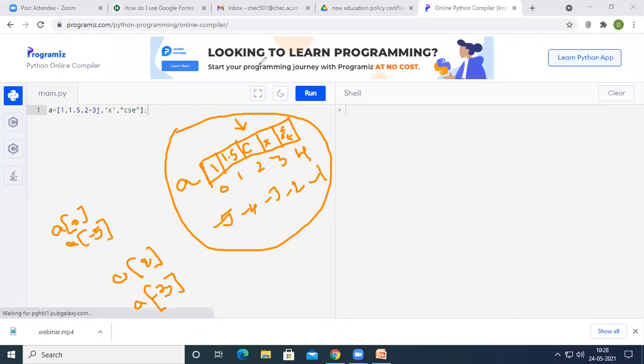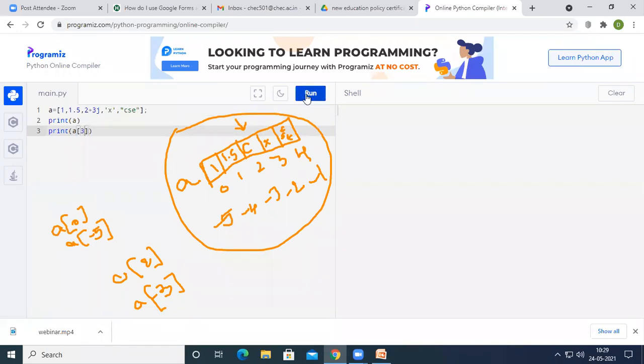Now if I want to print the entire list, I can simply give print A, and if I run the program, you can see here I got all the elements of this particular list. If I want to access any one element, all those elements are stored under A, so if I want to print the character inside that list, I can simply give A of 3.